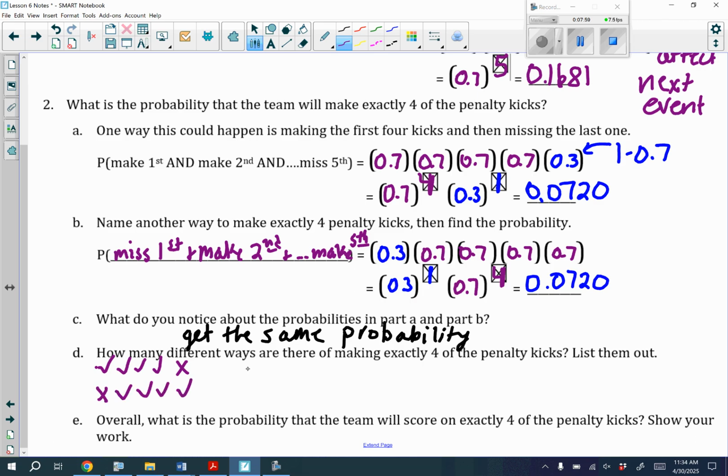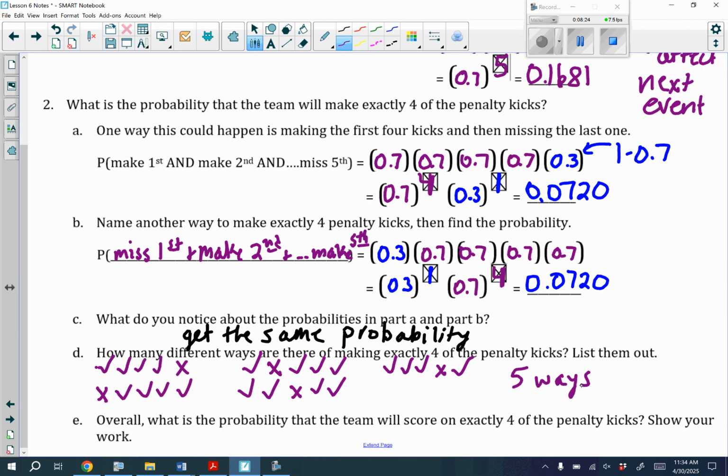Okay, now we could make the first one, but miss the second, and then make all the other 3. Or we can make the first 2, miss the third one, and still make the last two. Okay, what if we made the first 3, missed the fourth one, and still made the fifth one? So notice there's actually 5 ways in which we can make 4 penalty kicks.